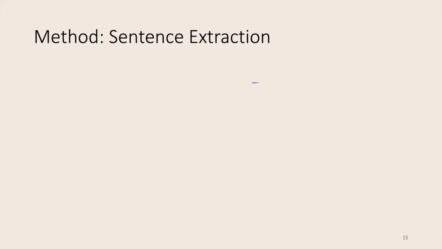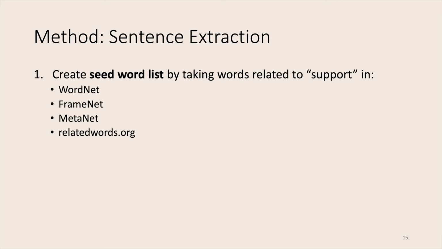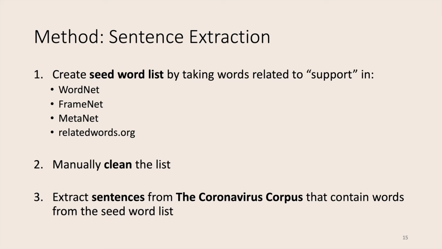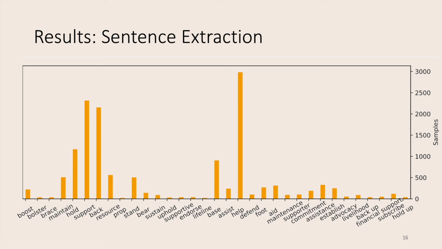So off to the first step, the sentence extraction. Here we create a seed word list by taking words related to support from sources such as WordNet, FrameNet, MetaNet, and relatedwords.org. We then manually cleaned this list before we used it to extract sentences from the coronavirus corpus. This then results in a whole bunch of sentences being extracted, with up to 3,000 sentences for one seed word, such as help.